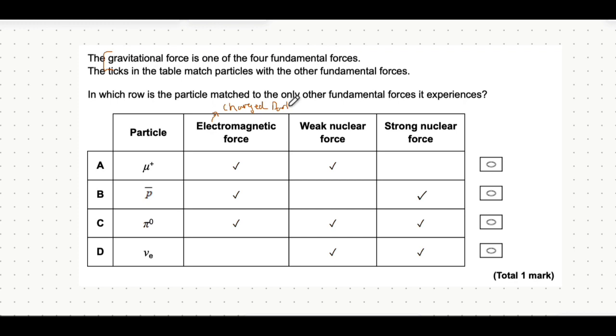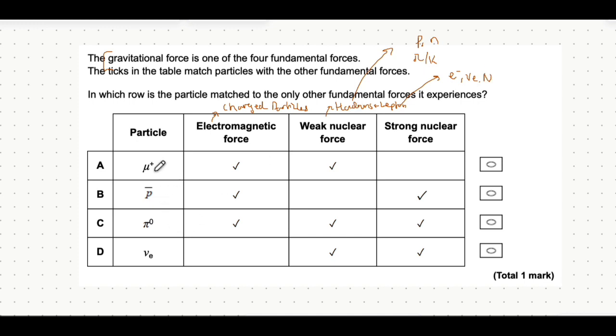Charged particles. The weak nuclear force is a little bit different. It acts on hadrons and leptons. So hadrons can be further split up into baryons and mesons. Some examples of baryons you need to know are protons and neutrons. Some examples of mesons you need to know are the pi meson and the k meson. Now leptons, some examples you need to know of them are electrons, neutrinos, and also the muon.